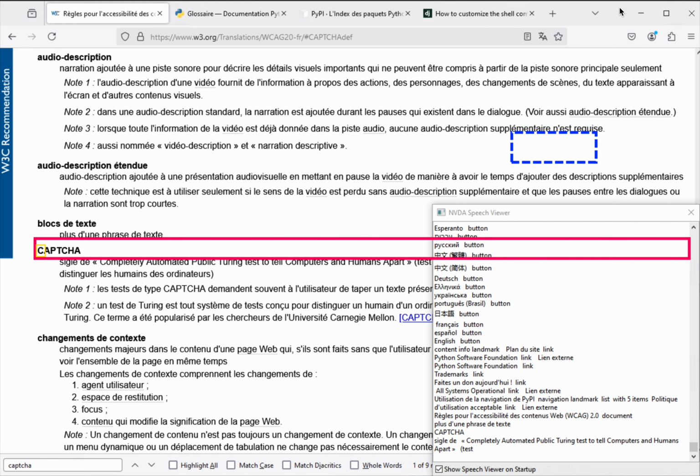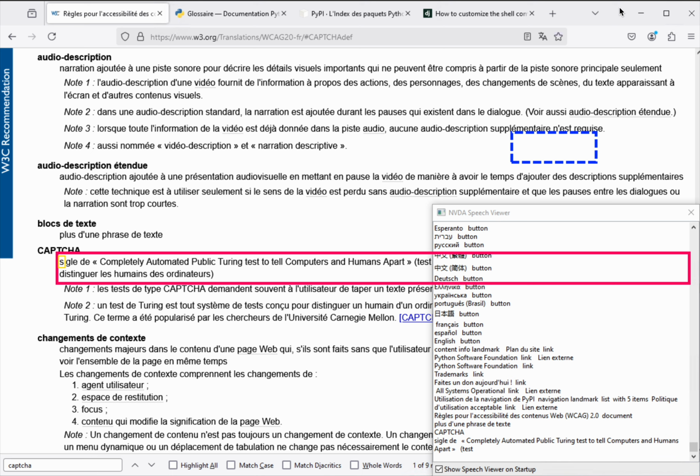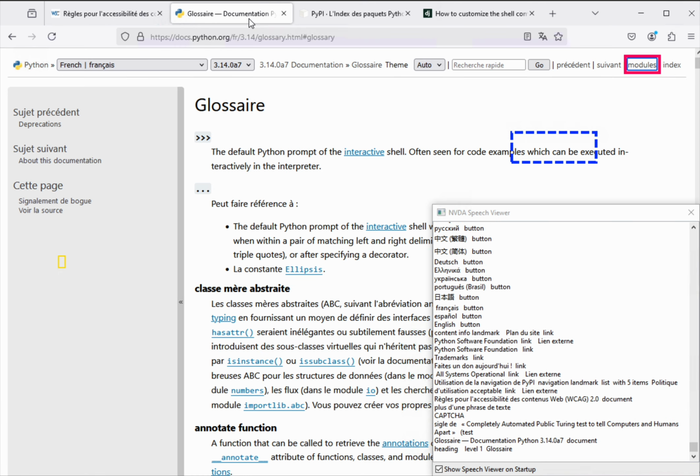CAPTCHA. Sigle de Completely automated public Turing test to tell computers and humans apart. Glossary documentation Python 3.14.0a7 document.